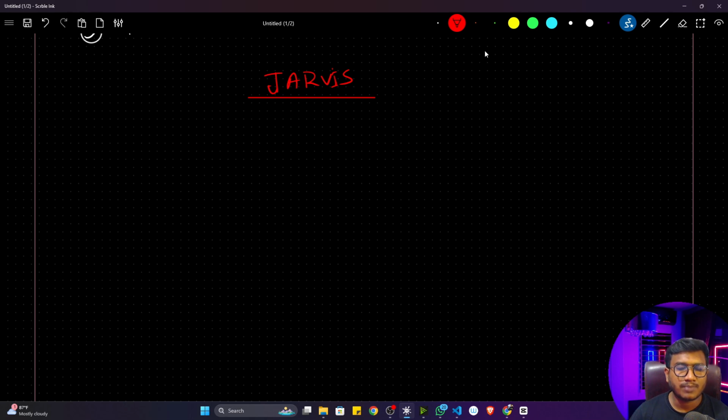Now see, Jarvis can perform all kinds of tasks, whatever tasks are available inside our computer. But here I'm not going to integrate all the tasks and operations. I'm going to show you some specific operations, some specific tasks I'm going to add in this system. And once you see the implementation, how I'm doing it, you can automatically add some more tasks in this Jarvis system. It's not like you will be adding everything in one day. It's a day by day implementation. Day by day we'll be improving this application. This is the idea.